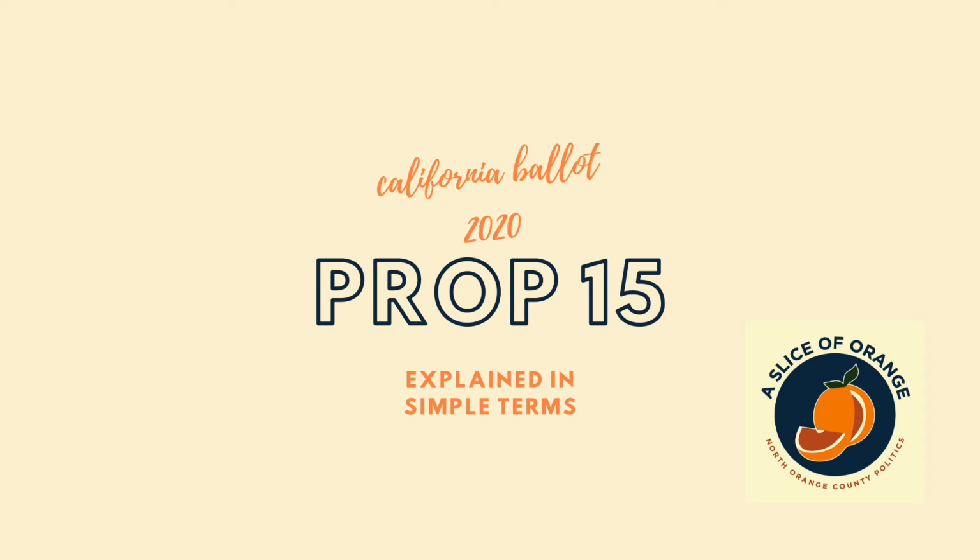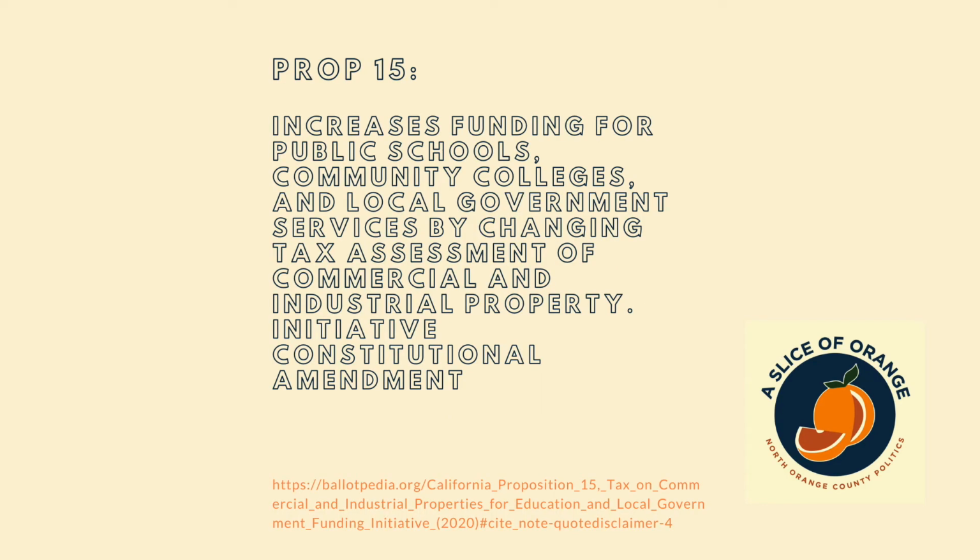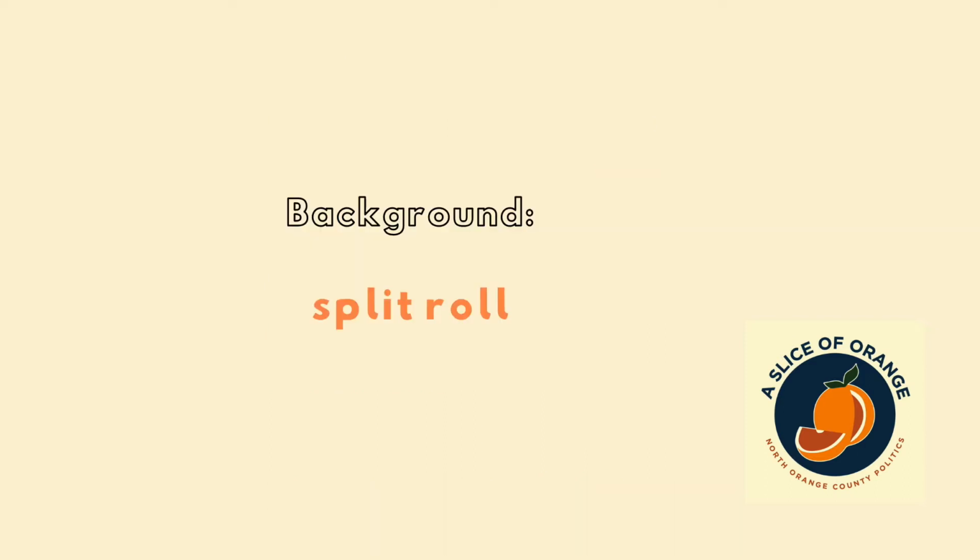Proposition 15 would amend the California state constitution to require commercial and industrial properties, except those zoned as commercial agriculture, to be taxed based on their market value. In California, the proposal to assess taxes on commercial and industrial properties at market value while continuing to assess taxes on residential properties based on the purchase price is known as split roll.